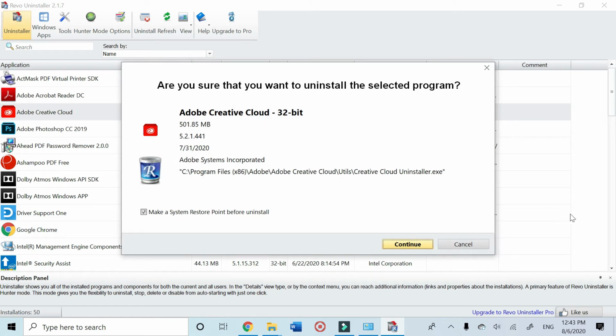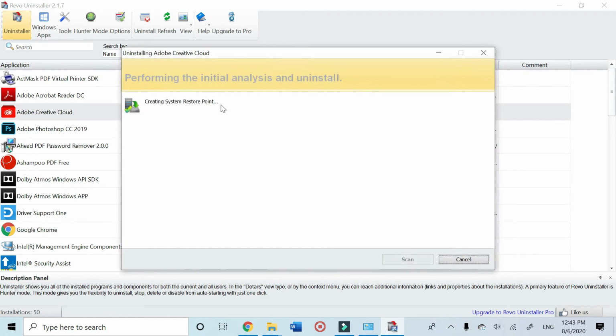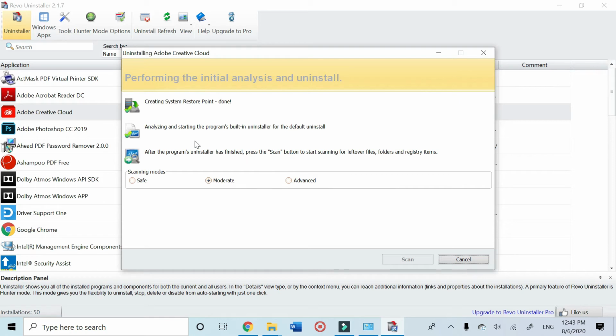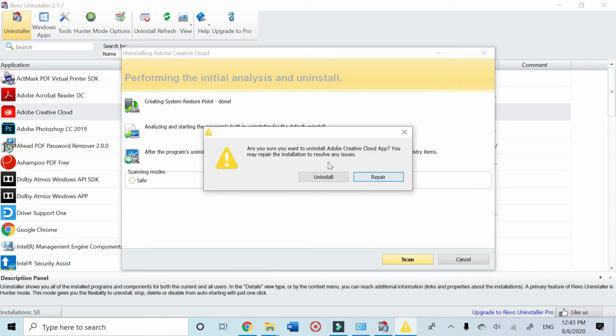After you press on this one, a screen will pop up. You press continue. You're gonna wait over here. It's loading the files this program contains, so just wait. Okay, here it will tell you, are you sure you want to uninstall Adobe?